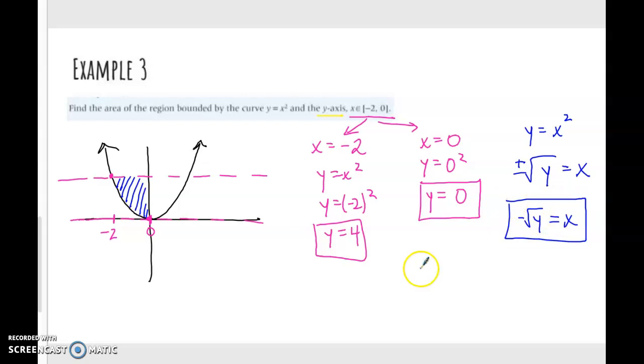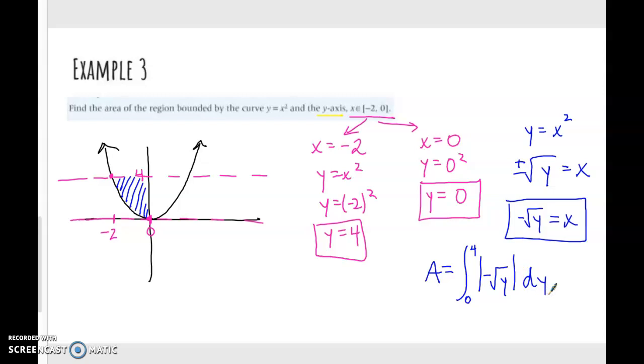Our area is going to equal the integral with lower limit of our first lower horizontal line, y equals 0. Upper limit is our second horizontal line, y equals 4. Sorry, I didn't mark that on this diagram. This is a 4. Of the absolute value of negative square root of y, no longer dx. Now, since our variable is y, it is dy.